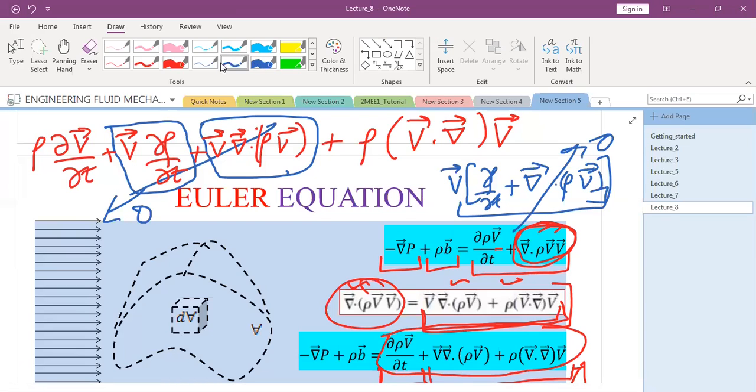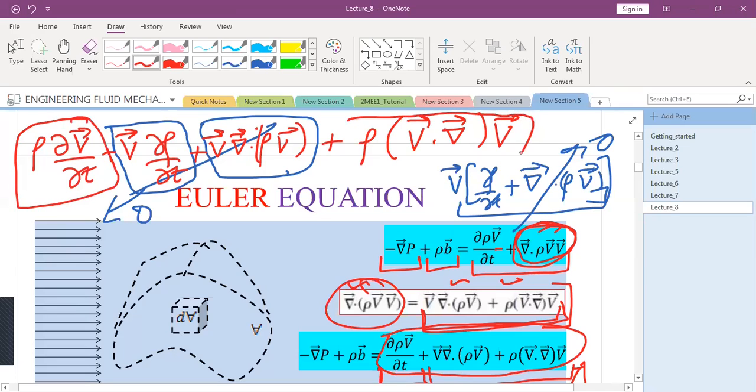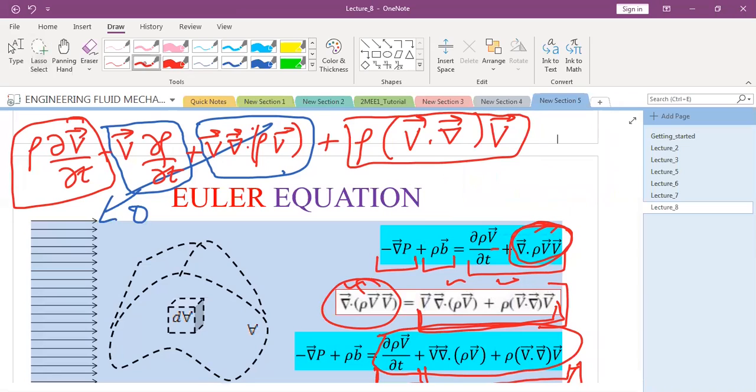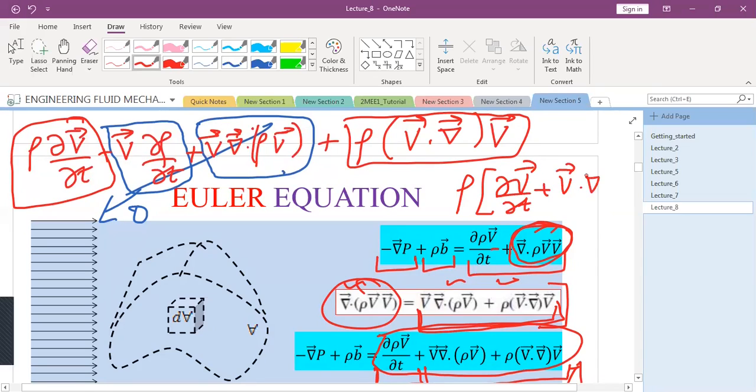So you are only left with these two terms. This one and this one. What can you take common out? You can take rho as the common. So what do you get finally? You get rho times ∂v/∂t plus v dot del v. So the right hand expression becomes equal to this.